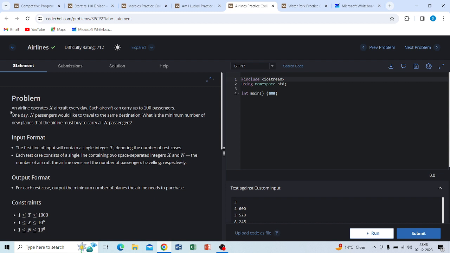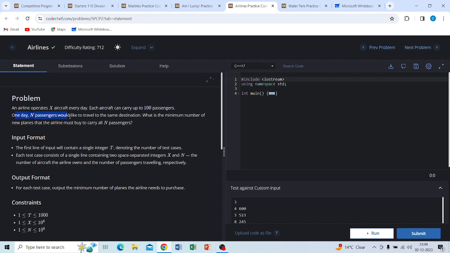In an airline, sorry, an airline operates X aircraft every day, and each aircraft can carry up to 100 passengers.